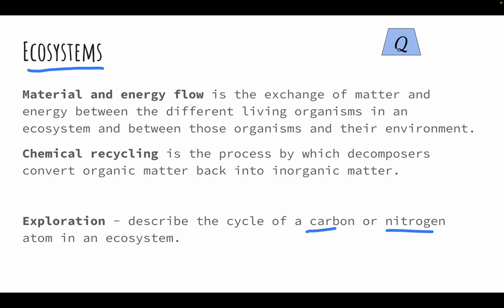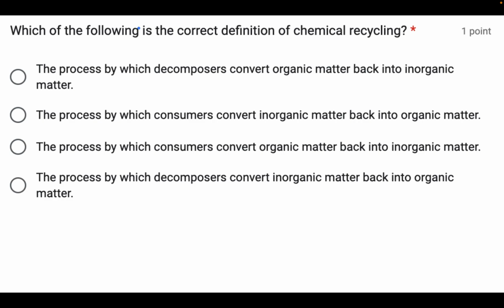All right, let's have a practice question on this. Which of the following is the correct definition of chemical recycling? The process by which decomposers convert organic matter back into inorganic matter. The process by which consumers convert inorganic matter back into organic matter. The process by which consumers convert organic matter back into inorganic matter. Or is it the process by which decomposers convert inorganic matter back into organic matter? So this is not an easy multiple choice question because all four of these sound so similar.